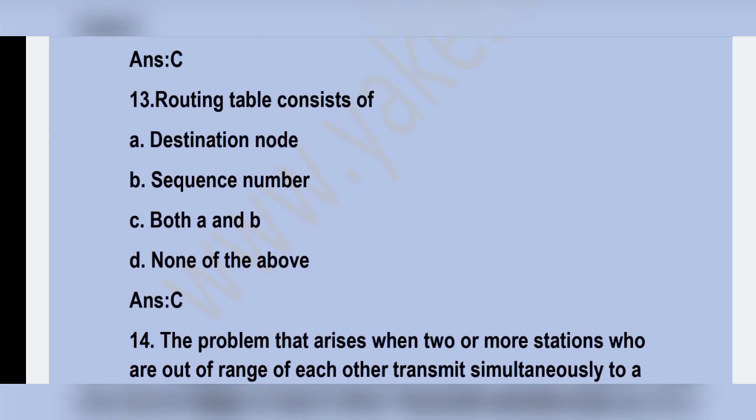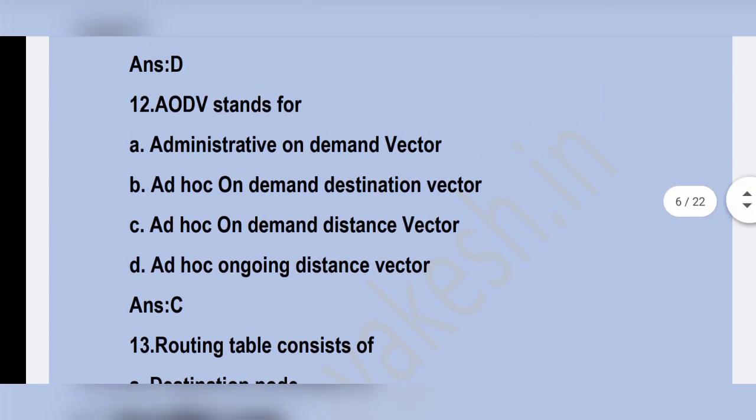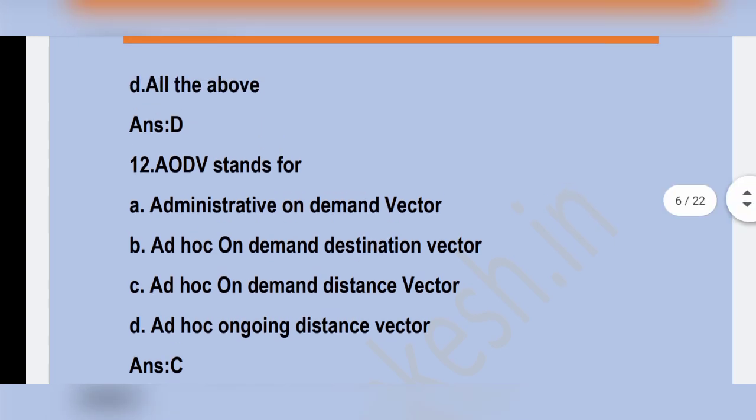Routing table consists of dash. Option C, both A and B: destination node, sequence number. Both A and B are right, so option C is the correct answer. Next question. AODV stands for dash. Option C, ad hoc on demand distance vector is the correct answer.